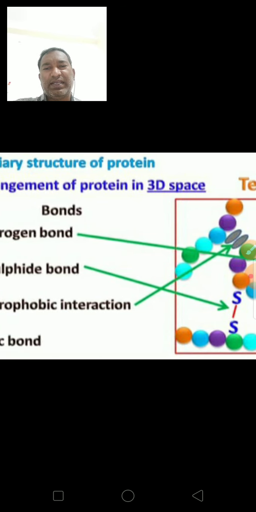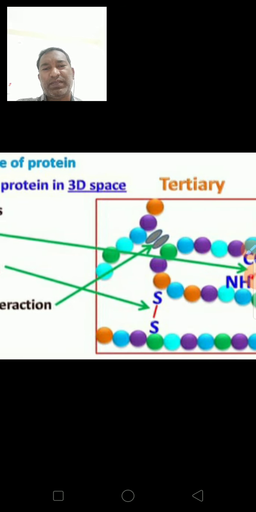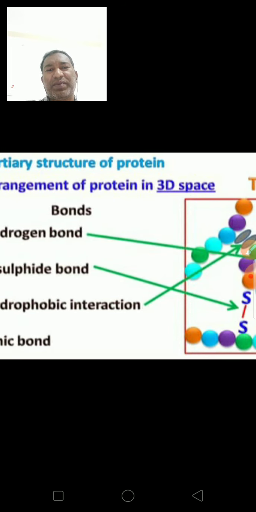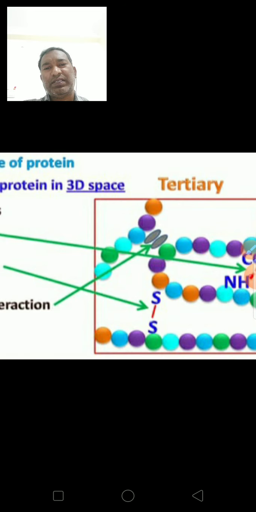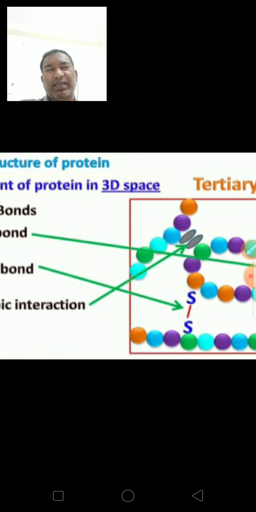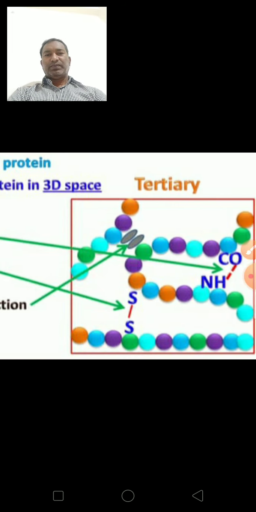Next, the disulfide bonds, that means S-S bonds in some amino acids. Next, hydrophobic interactions. See here hydrophobic interactions. So ionic bonds, like that: ionic bonds are between NH3 plus ions and COO minus ions. These are ionic interactions. This is the tertiary structure of protein.